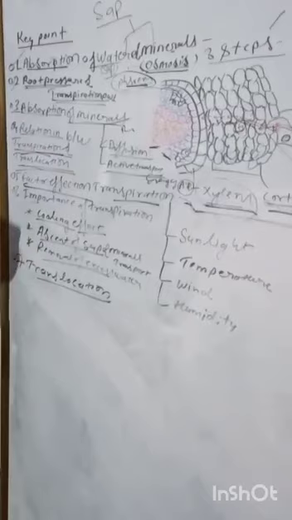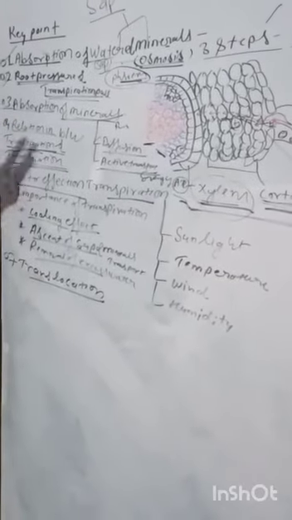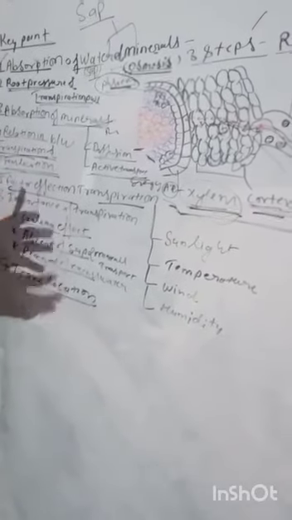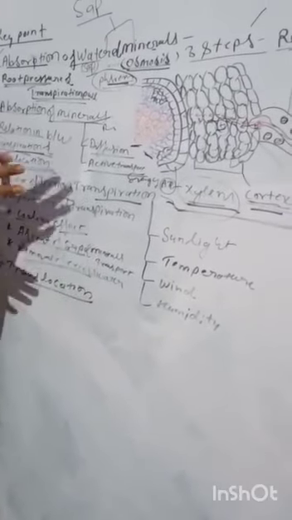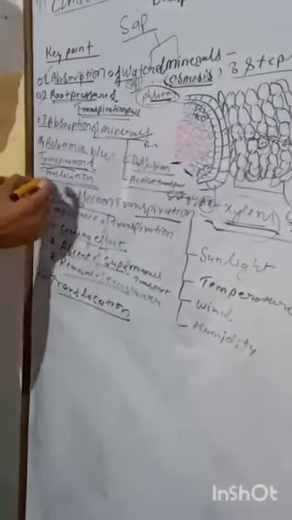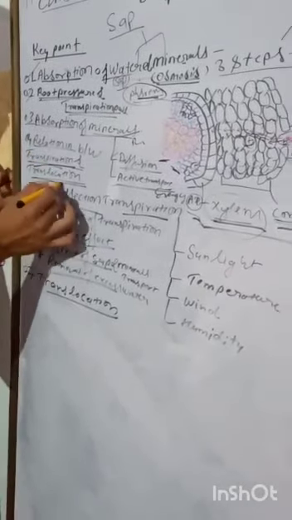Next, the relationship between transpiration and translocation. First we talk about the definitions. Transpiration simply means the loss of water in the form of water vapor by the aerial parts of plants. And translocation, keep in mind, is very different from transpiration.